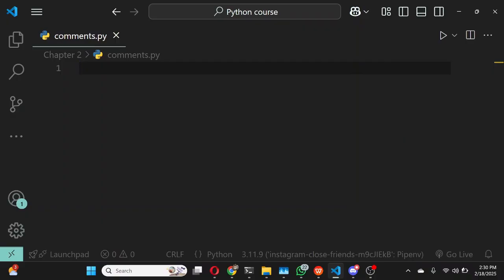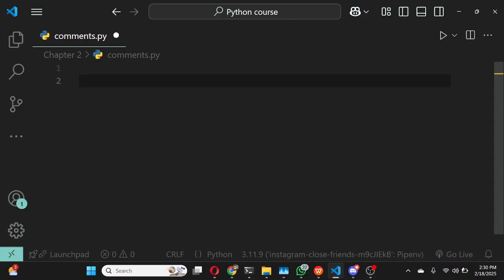Now, what exactly does that mean? Let's say you've written a piece of code and you want to explain what that piece of code does. What you can do is leave a comment, like a description message or text on that piece of code. And the Python interpreter is going to ignore that specific line because it sees it as a comment. So I will give you an example.